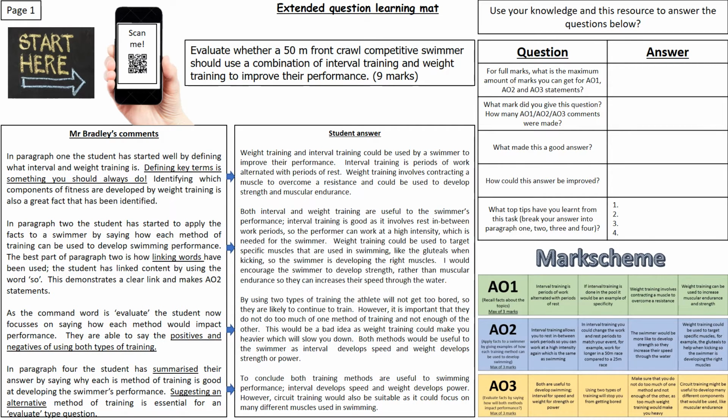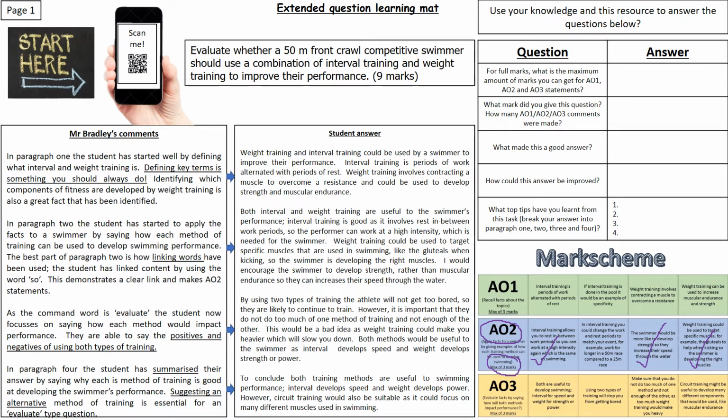Brilliant. Again, I'm not going to go through all the things that you could have highlighted, but I am just going to note on our mark scheme points that were made. Point 1 was made, as was 3, as was 4. Again, if we notice on our mark scheme, for AO2, to get maximum AO2 marks, we must make a maximum of 3 points, 3 AO2 type points, 3 application points, and this student has made those 3.